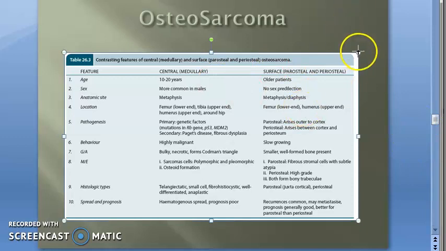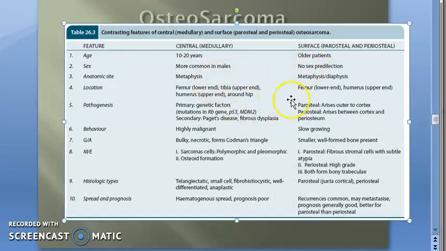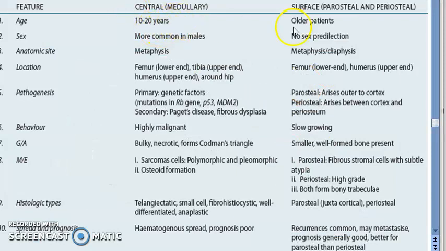Okay, now some differences they have given between central and surface. Age: 10 to 20 years in central, and older patients in surface, we know that already. Sex: common in males in central, while surface has no sex predilection, so there's no gender discrimination. Anatomic site: metaphysis, we already saw this word. Surface can be elsewhere. Location: lower end of femur, very famous, again in this. Pathogenesis, we will look at that. Behavior: highly malignant. Whatever they are saying is actually only for central medullary. Highly malignant, everything they are referring to is central medullary only.